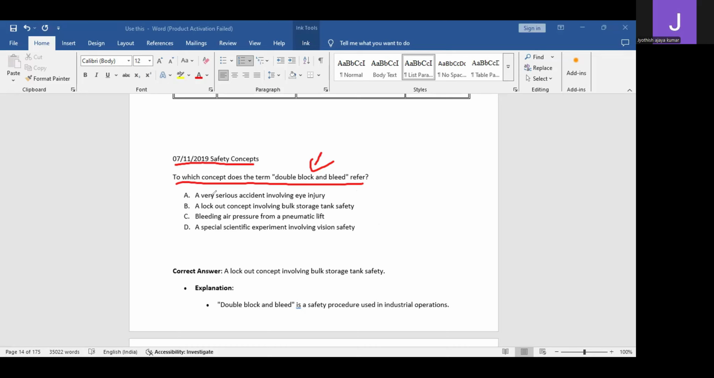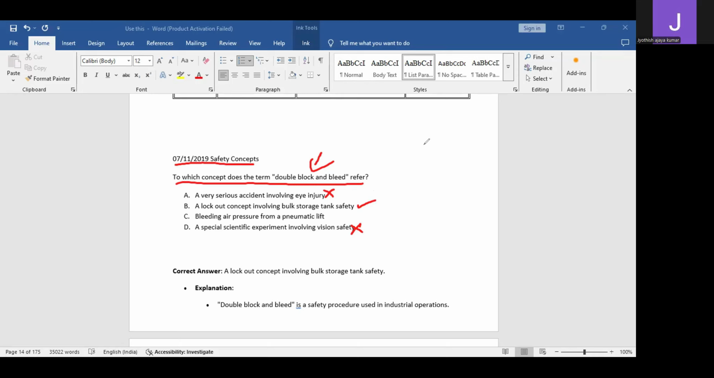The first option is a very serious accident involving an eye injury. Definitely it is not. An eye injury is not a safety concept of double block and bleed. A lockout concept involving bulk storage tank safety, yes, it might be. Let us see the next options also. Bleeding air pressure from a pneumatic lift, that is also somewhat related to the concept. And the fourth one is a special scientific experiment involving vision safety. No, this is also not. A lockout concept involving bulk storage tank facility is the most appropriate answer.